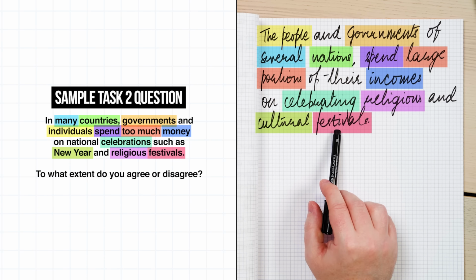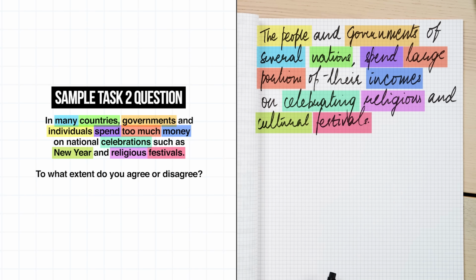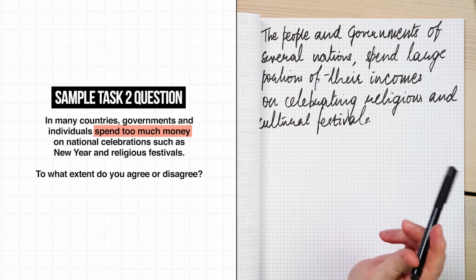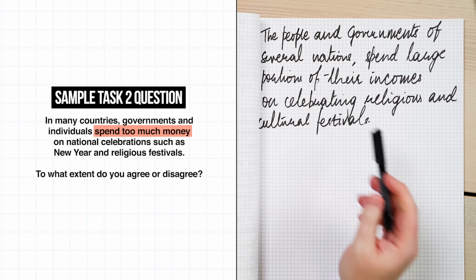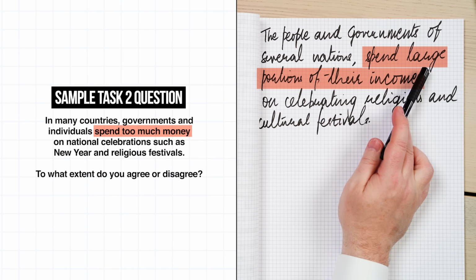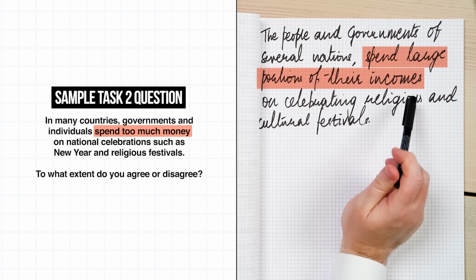So I left national out of it. Yeah, good. Very, very good. The only thing I would point out, the question is about spending too much, whereas you've just said that they're spending large portions of their income. That's not really saying that it's too much, because you could spend a large portion of your income on anything, but it might not be too much. Like people spend a large proportion of their income on their mortgage, but you might not say that is too much. But I'm splitting hairs here. I'm being overly critical.